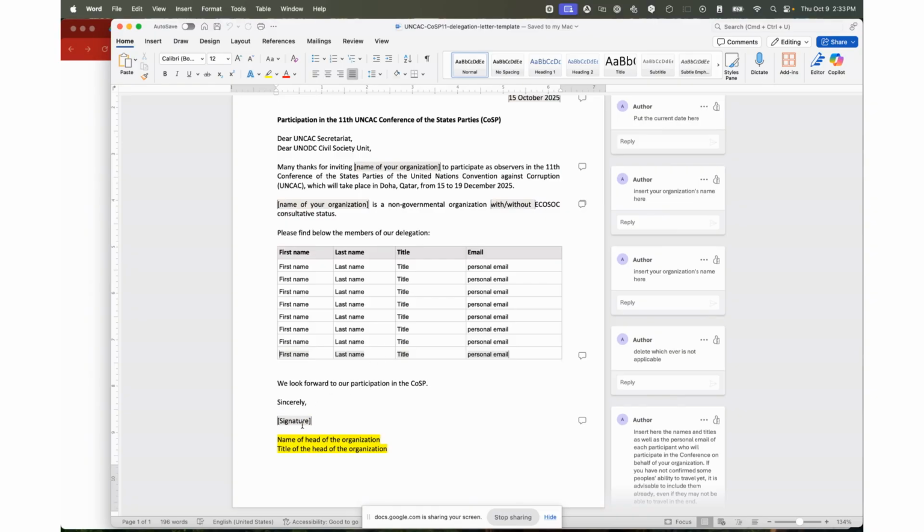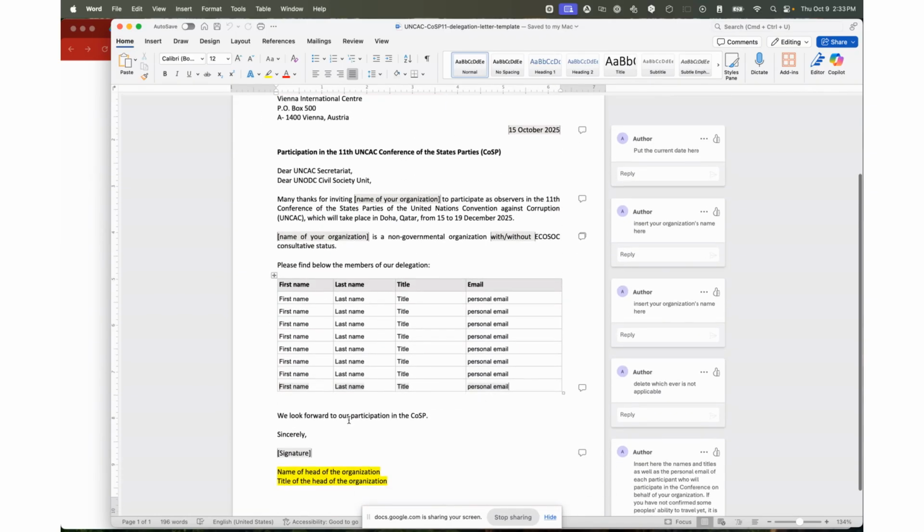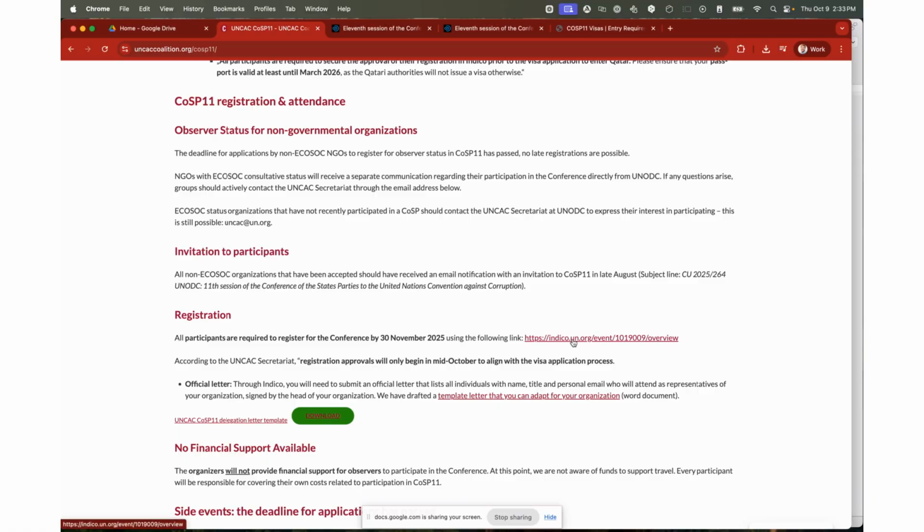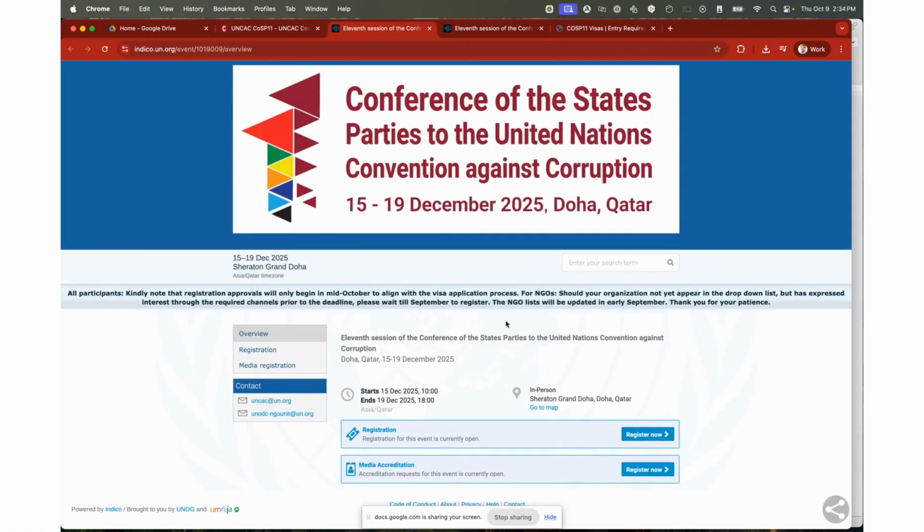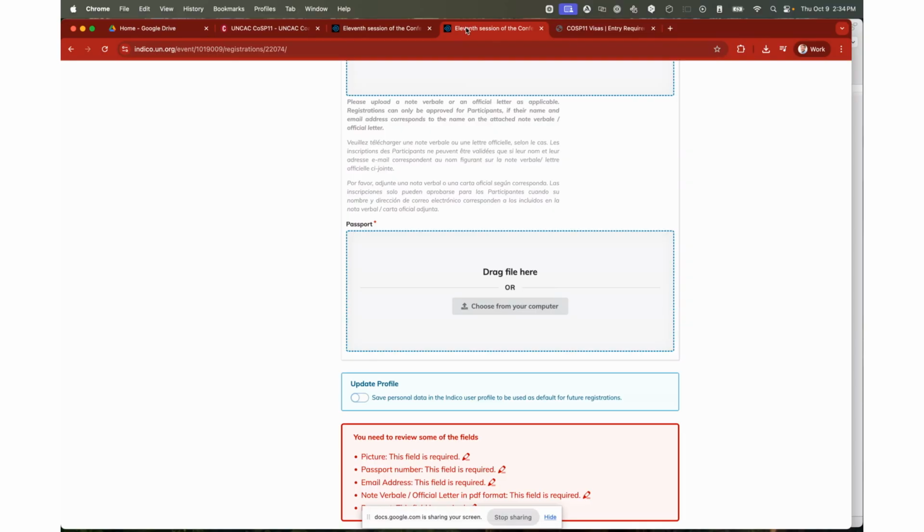And then finally, you need to have the name and title of the head of your organization, or whoever is allowed to formally represent your organization, and a signature of that person. Once you have that letter, you can go to the Indico platform. The link gets you to this page. If you don't have an Indico profile yet, you need to create one. If you have one, then you can just log in and go to register now for the COSP.